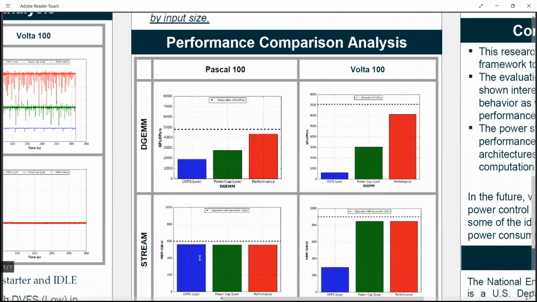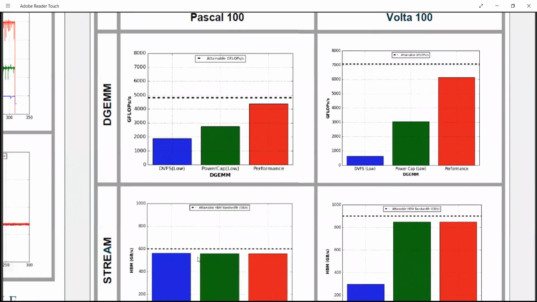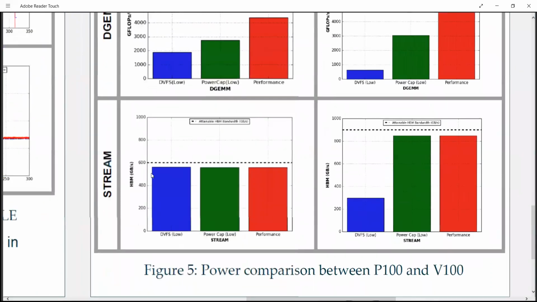Our next analysis is performance comparison, which compares the performance of benchmarks on both architectures with all the controls. In case of DGEMM, the Y-axis shows the GFLOPS against different power controls, and in case of Stream, the Y-axis shows the gigabits per second against different controls. Here we have three interesting insights.